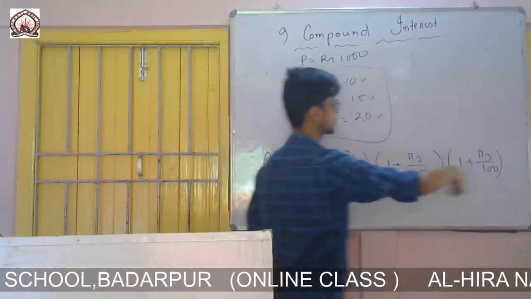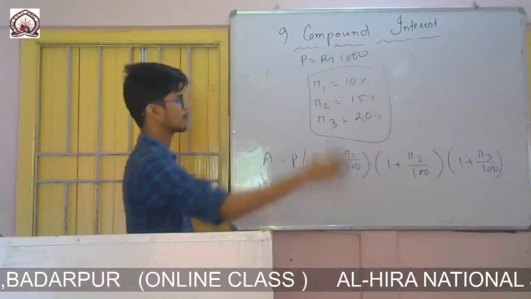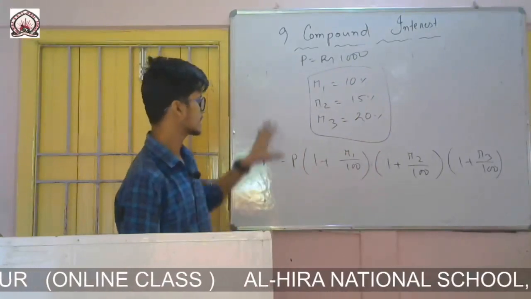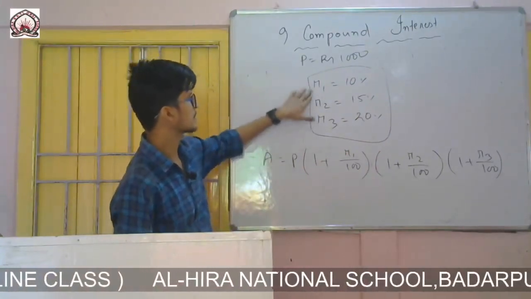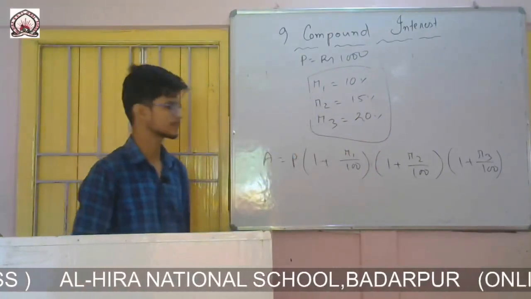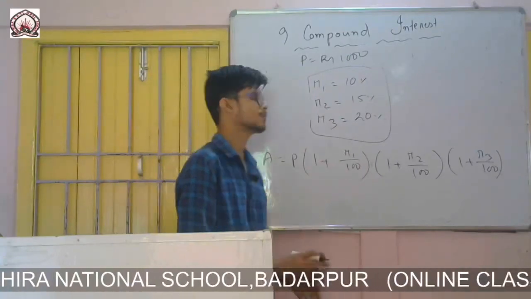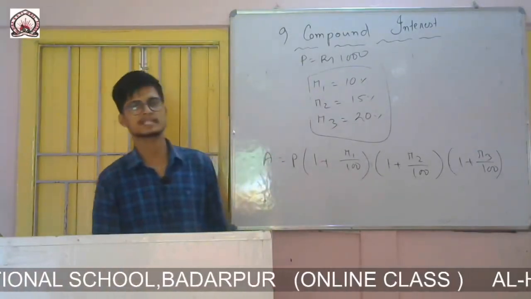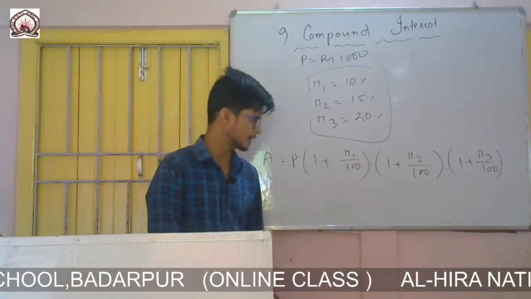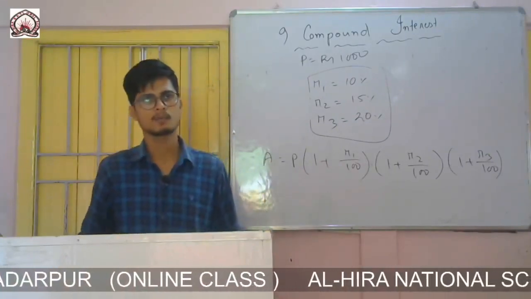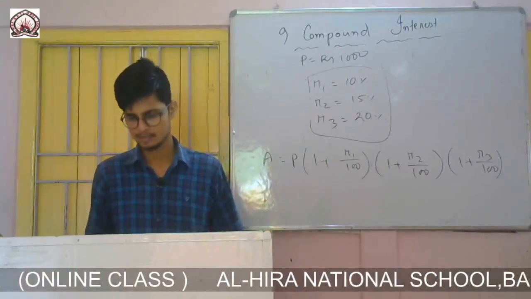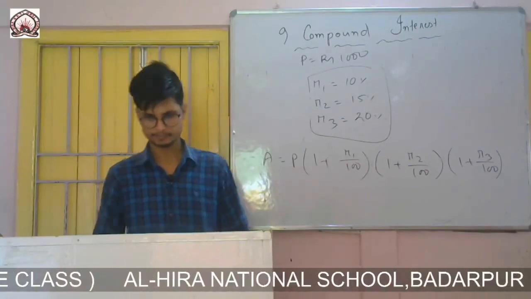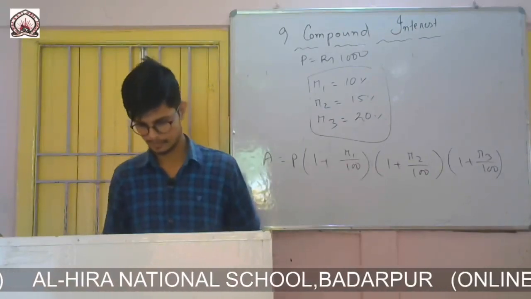If there are more than that, then we'll continue with 1 plus R4 by 100. So if different rates are given for different years, then simply we'll use this formula, amount equals to P into 1 plus R1 by 100, 1 plus R2 by 100, 1 plus R3 by 100. Okay.